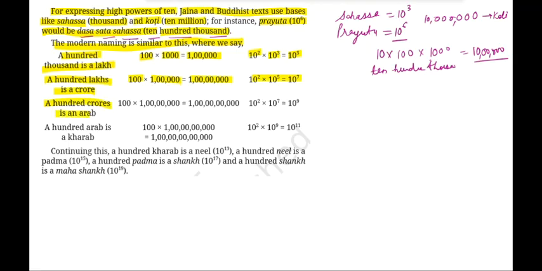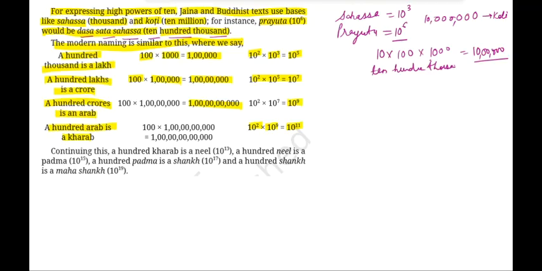100 crores is an Arab. तो आपने यहाँ पे Arab बना दिया. फिर 100 Arabs is a kharab, मतलब 10 to the power of 2 into 10 to the power of 9. That means 10 to the power of 11. So 10 to the power of 9 was 100 crores, which is an Arab, and 10 to the power of 11 is 100 Arab, which is a kharab.